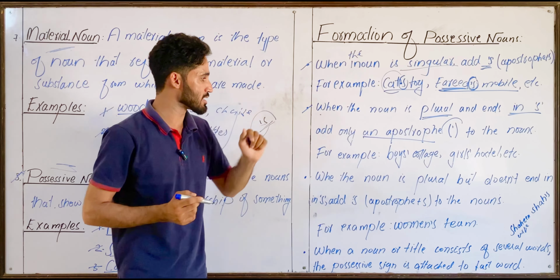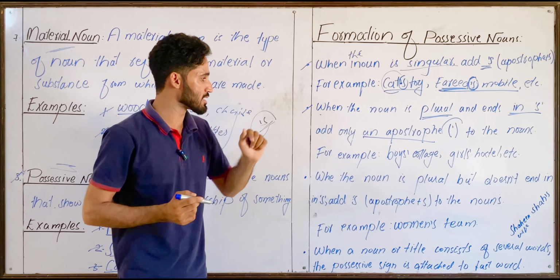And look at the fourth one. When a noun or title consists of several words, the possessive sign is attached to the last word. Whenever there is a noun phrase or a title that consists of many words, in that case you have to add the possessive sign to the last word. Where do you have to add it? You have to add it to the last word.